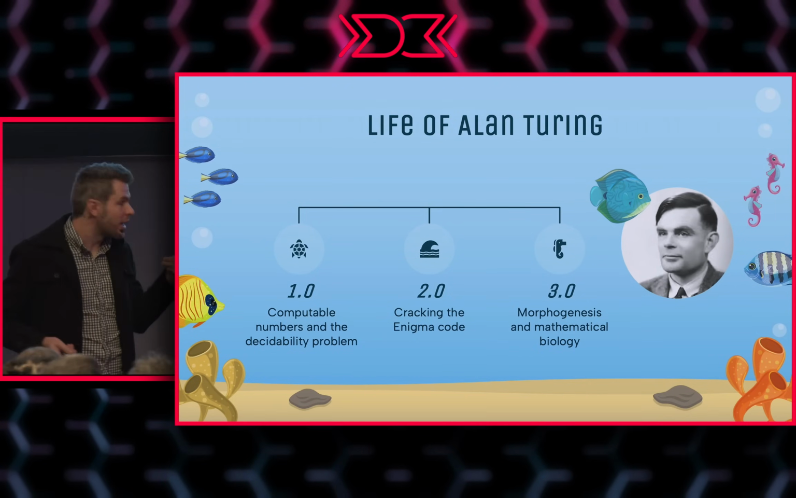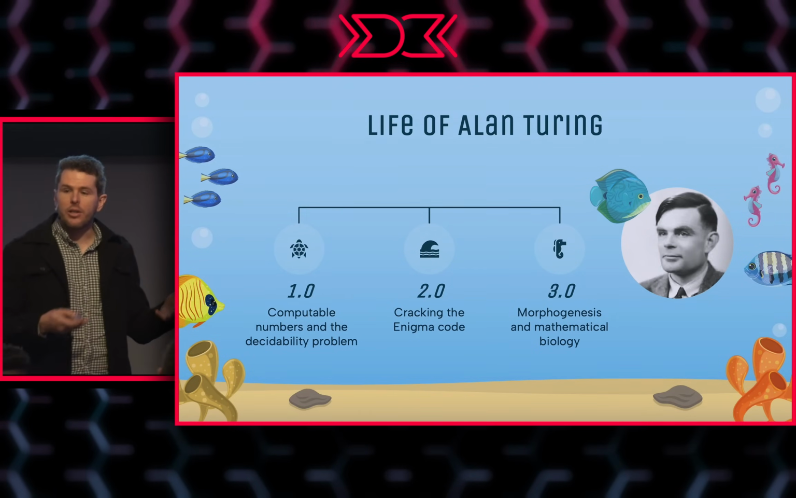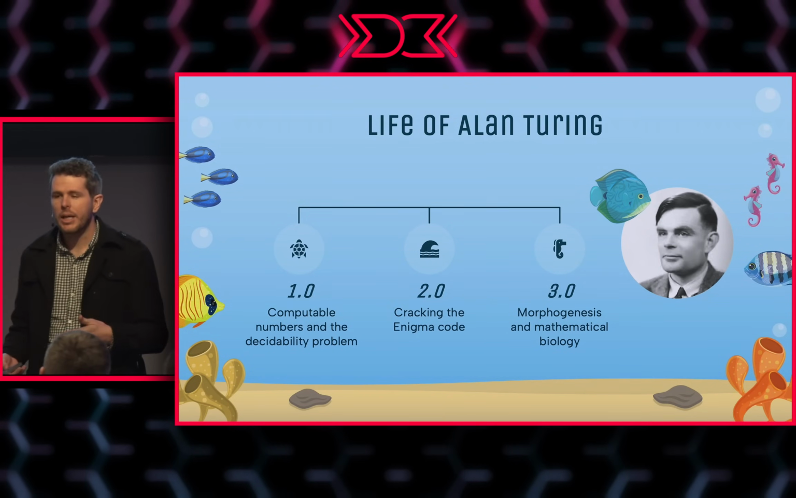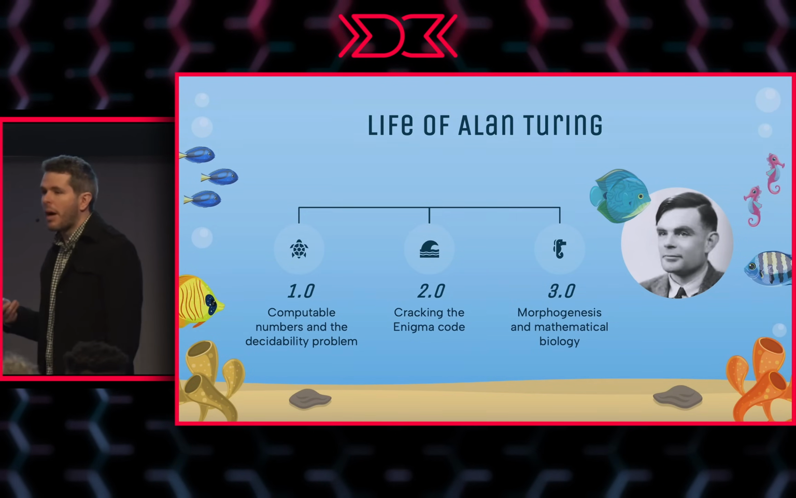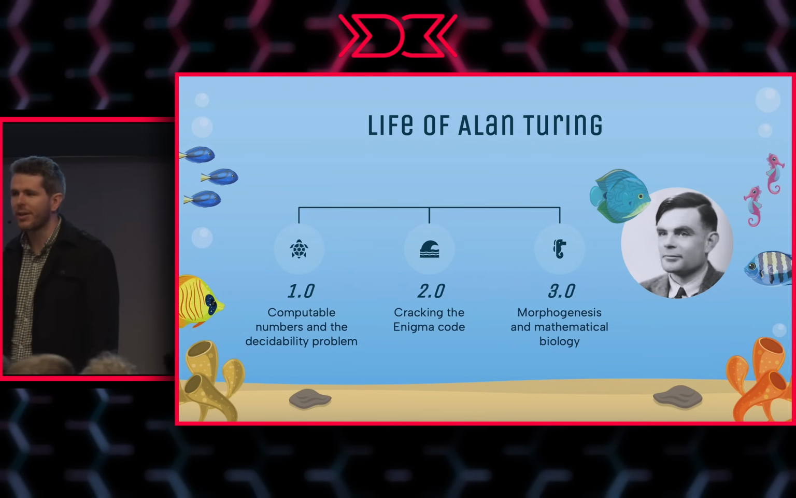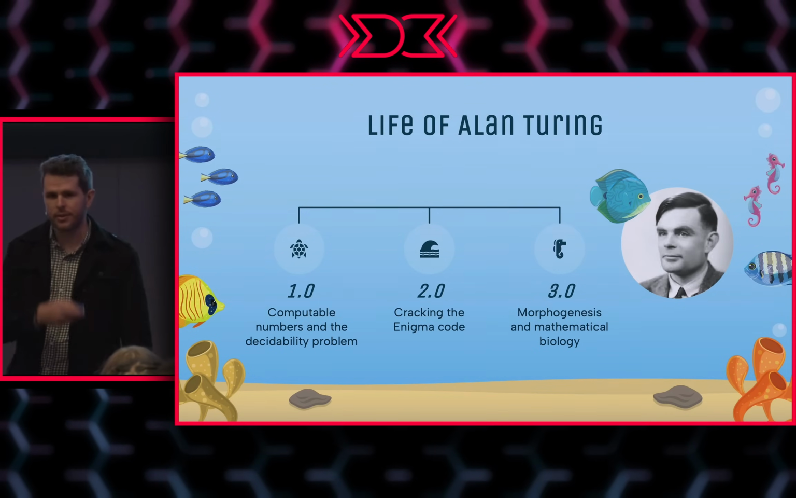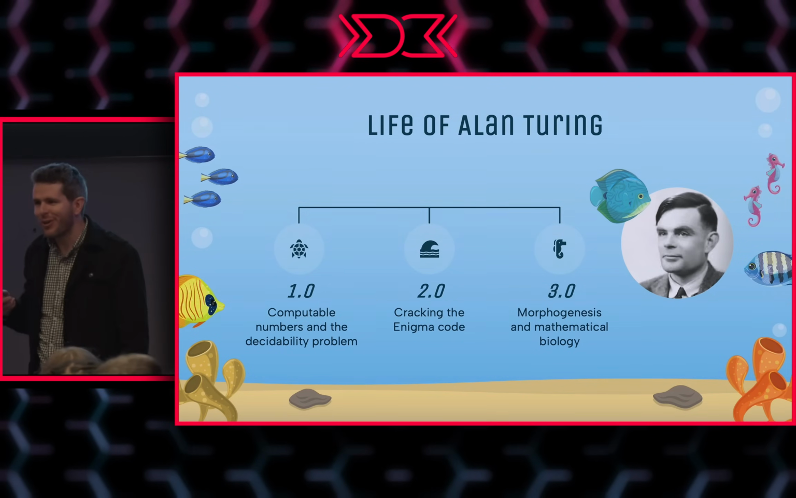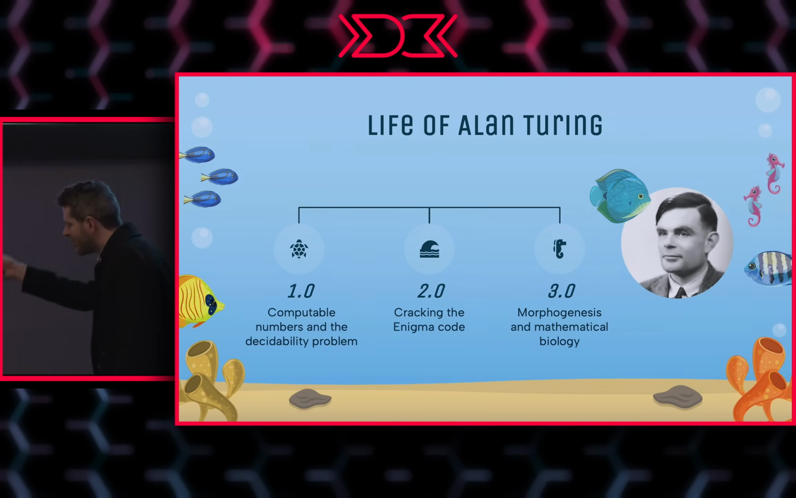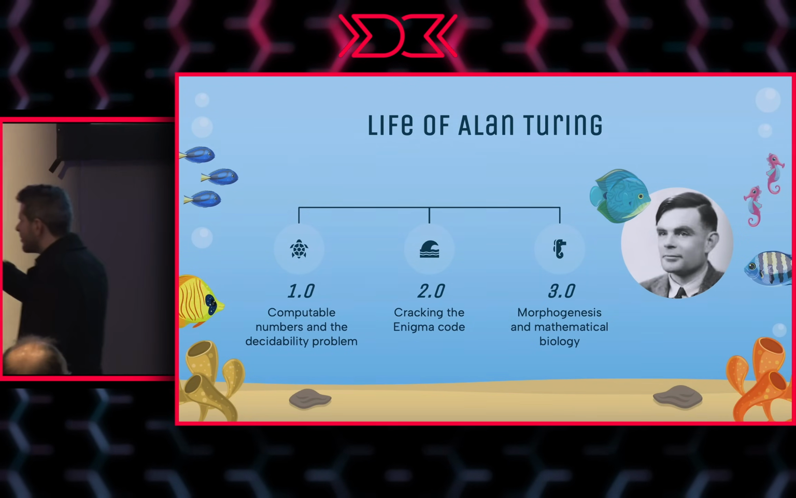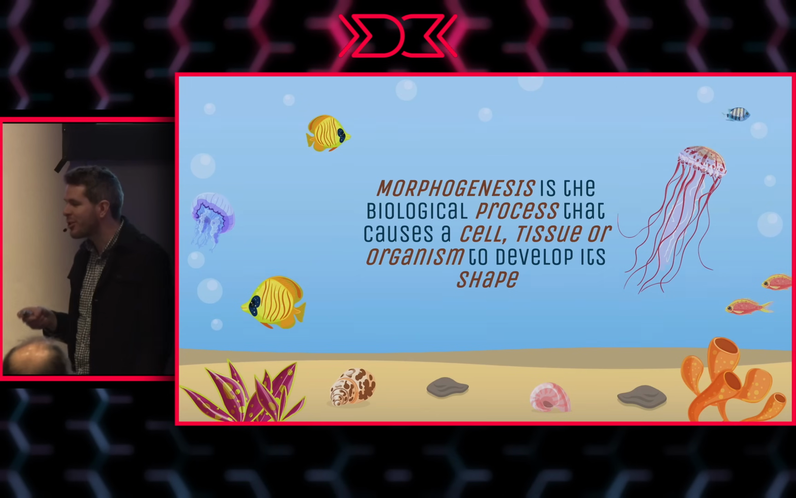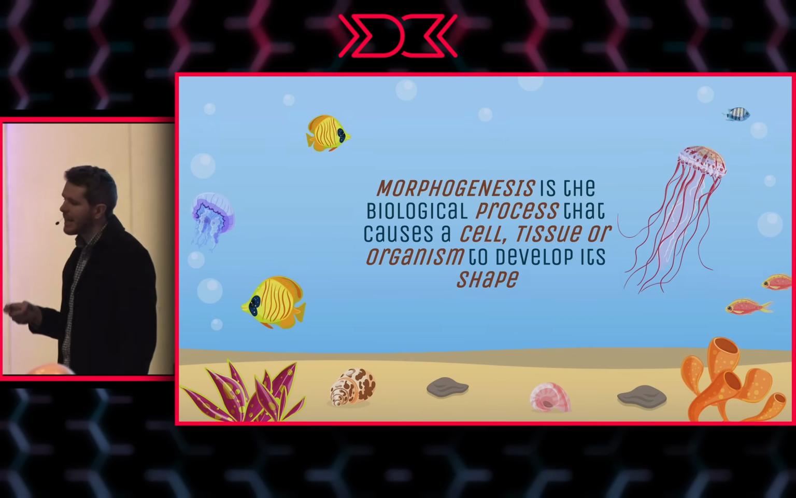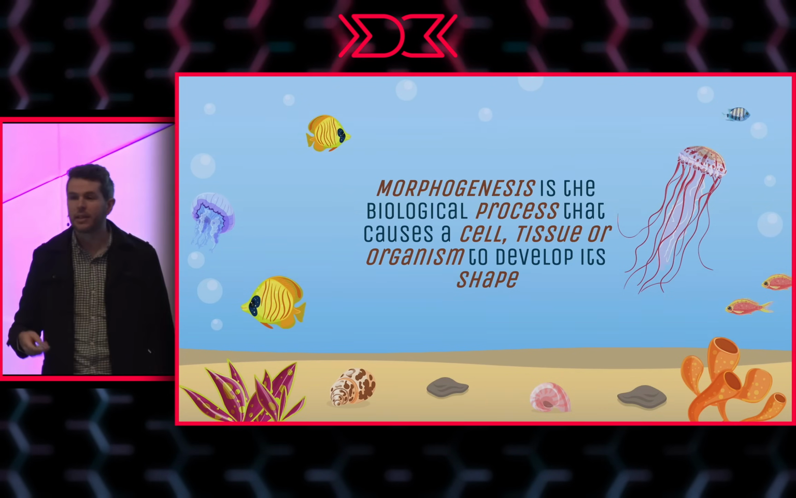2.0, saving the world, thank you. And then we went on to Alan Turing 3.0. After the war, he went up to Manchester and started working on a field called mathematical biology, working specifically on a problem called morphogenesis. What is morphogenesis, you may ask? Morphogenesis is a biological process that causes a cell, tissue, or organism to develop its shape.